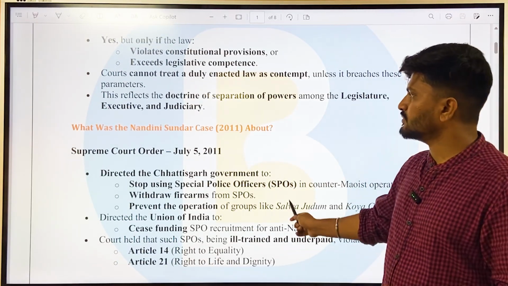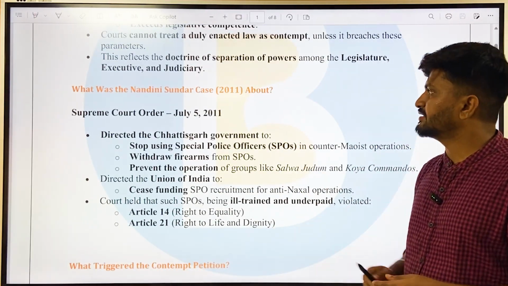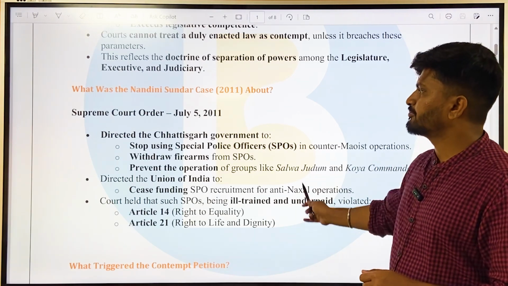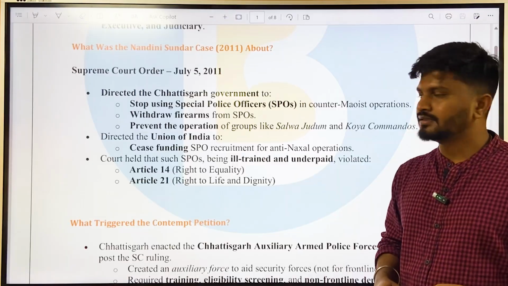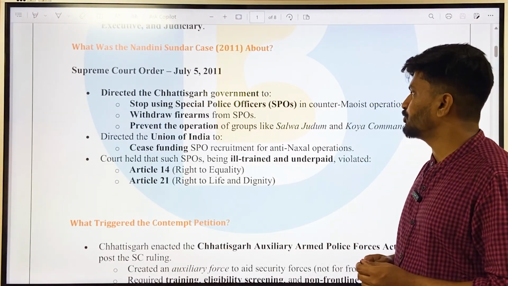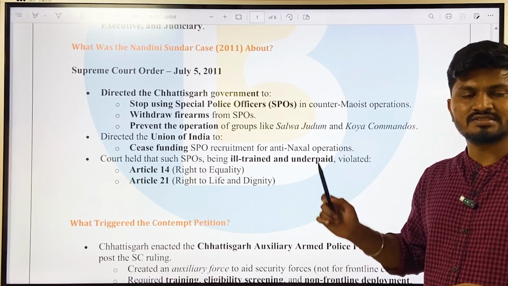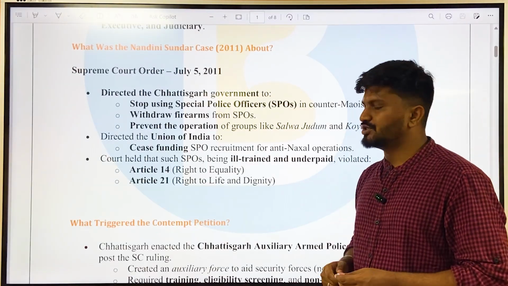Okay, so the article also discusses the Nandini Sundar case of 2011. What was this case about? On this, the Supreme Court gave an order. According to the order, it directed the Chhattisgarh government to stop the use of special police officers in counter-Maoist operations. Okay, there were counter-Maoist operations happening in Chhattisgarh, so they started using special police officers.